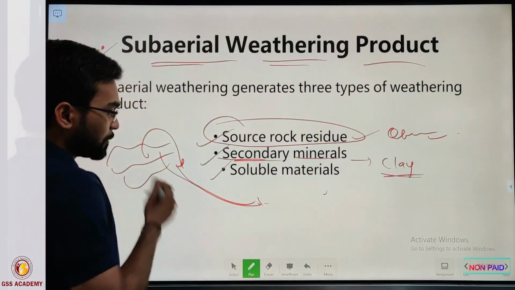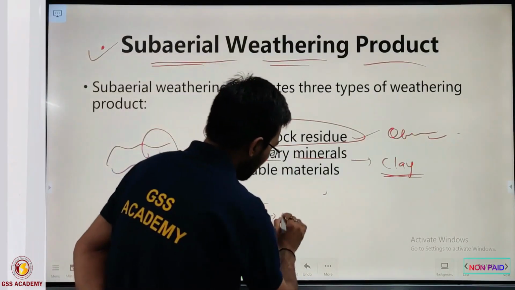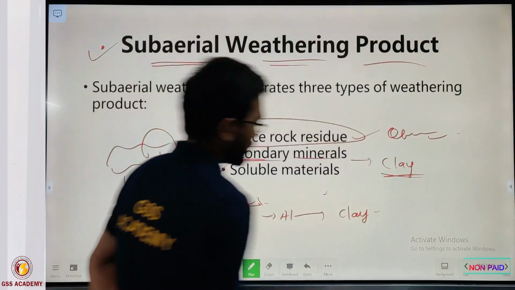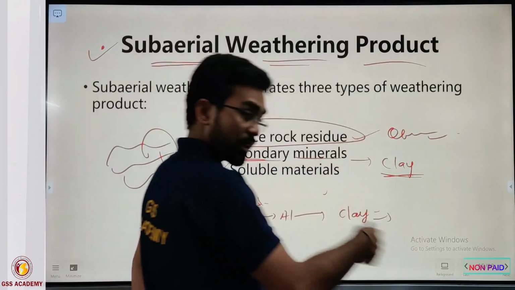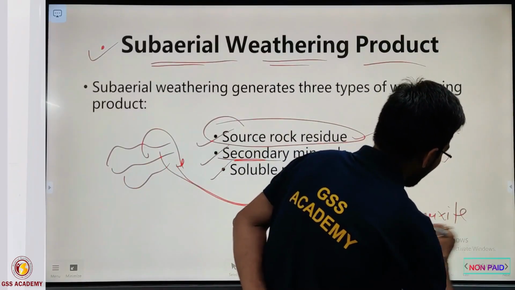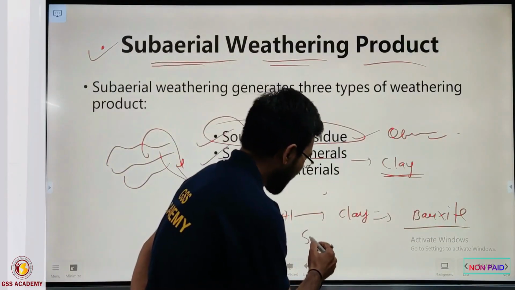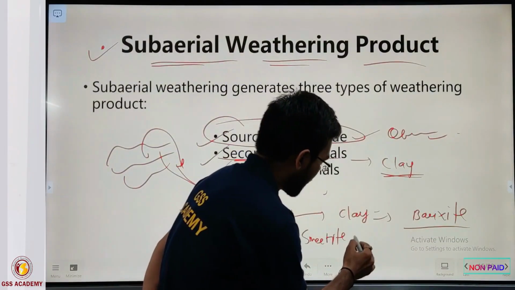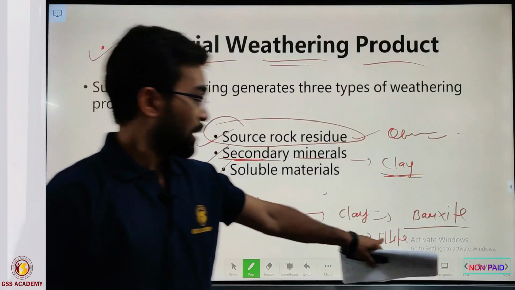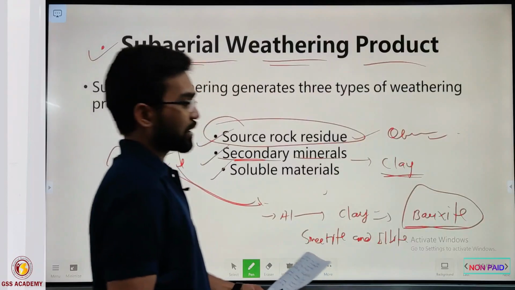the clay. Suppose that if aluminum is present in the parent rock, then generally it leads to the formation of clay mineral, and these clay minerals change with further intense weathering. After the intense weathering they will change into bauxite. So bauxite always indicates mature soil, while smectite and illite indicate immature soil, and it is formed in intense weathering and leaching conditions.